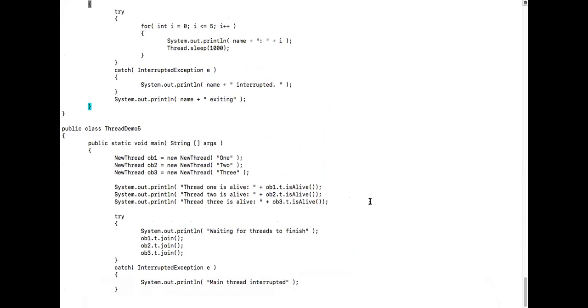Jyoti, unmute yourself and talk to me. Jyoti, are you there? Guys, can you find Jyoti in the class? Or did she run away? Okay, I don't know where she went.